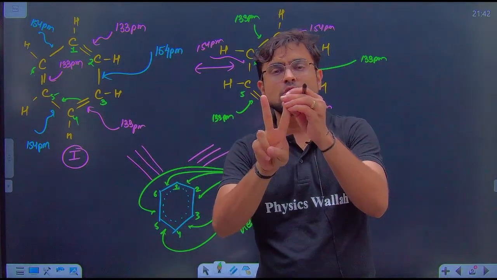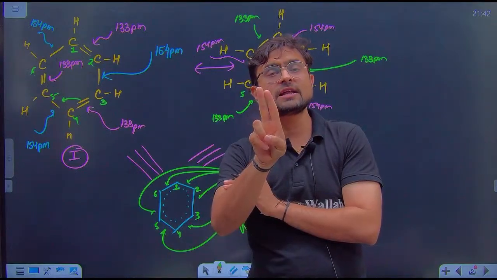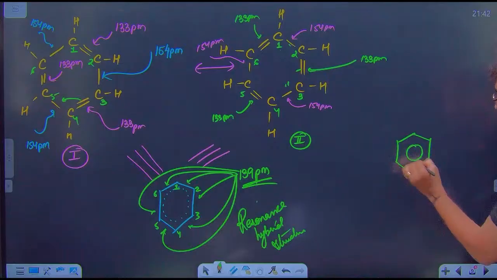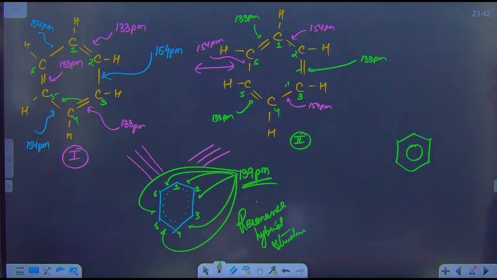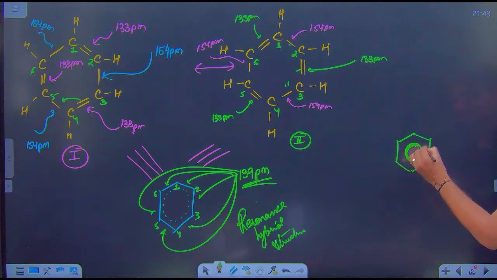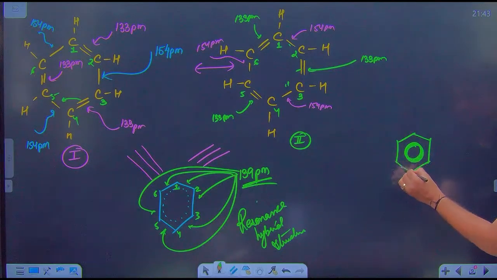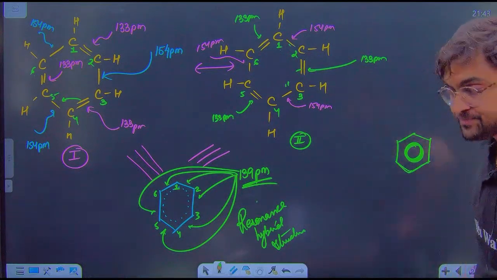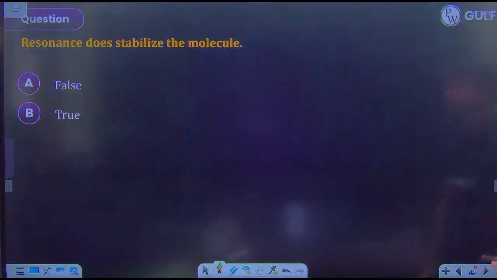So we will not draw both the structures. We will draw their resonating hybrid. That's why, in reality, we always make benzene like this. So now you know why we always make benzene like this. We draw a ring in between them. We draw a ring in benzene. Why do we do so? Because we say that this double bond is present everywhere. This double bond is actually moving from carbon to carbon. That's why we draw a circle in the benzene. Okay, so that is the concept of benzene.